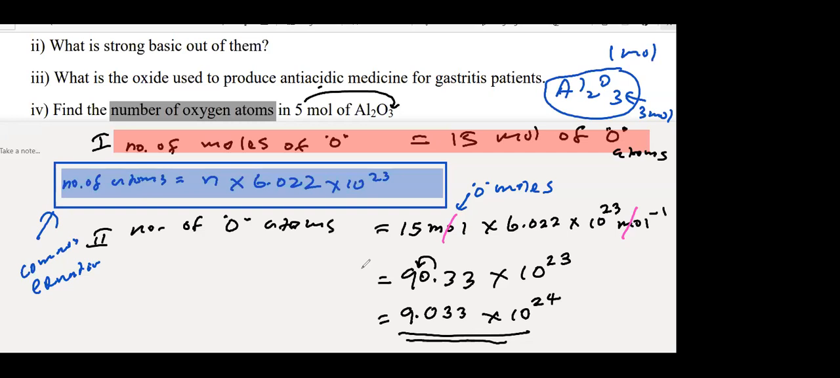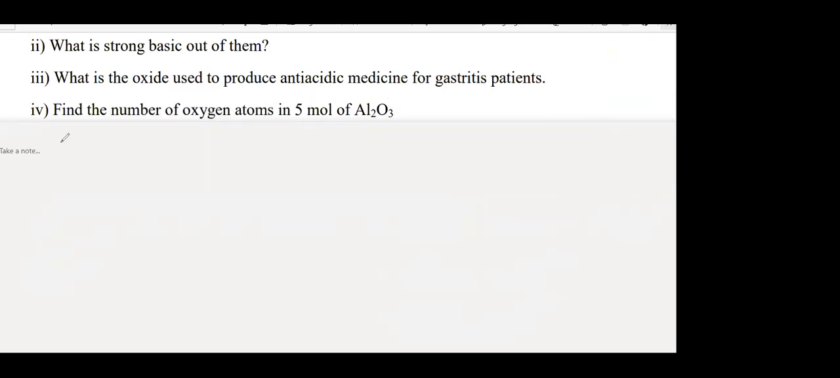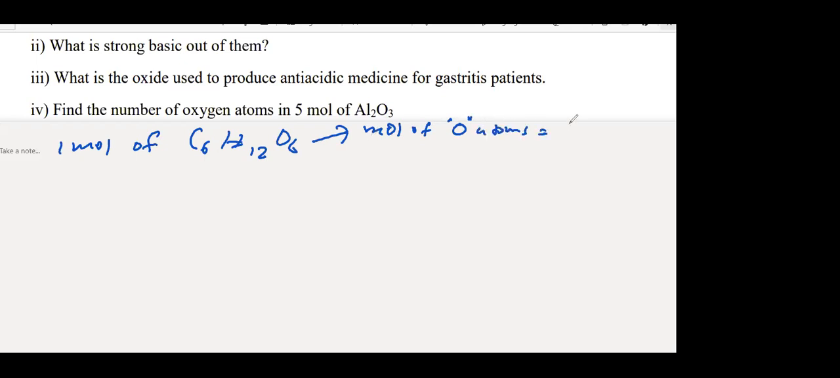Okay, I'll give one more example. I'm giving this question. I have 1 mole of glucose, C6H12O6. Now I want to find the moles of oxygen atoms. How many? Yes, 1 into 6. You get 6 moles of oxygen.